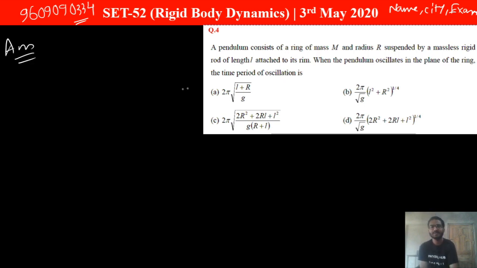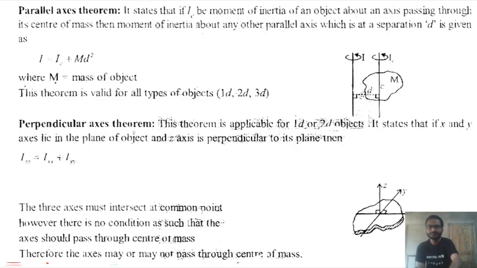The fourth problem reads like this: a pendulum consists of a ring of mass m and radius r suspended by a massless rigid rod of length L attached to its rim. When the pendulum oscillates in the plane of the ring, the time period of oscillation is. Now before going to discuss the solution, I would like to give you some theory behind it.